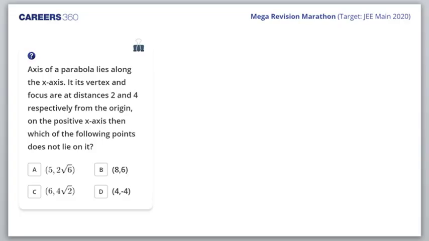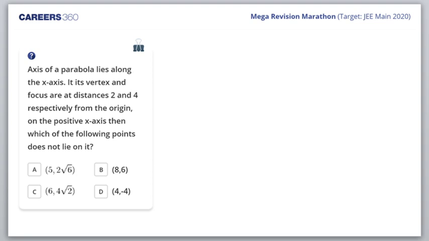So the first question for you. The axis of a parabola lies along the x-axis. Now you realize what kind of parabola it is.